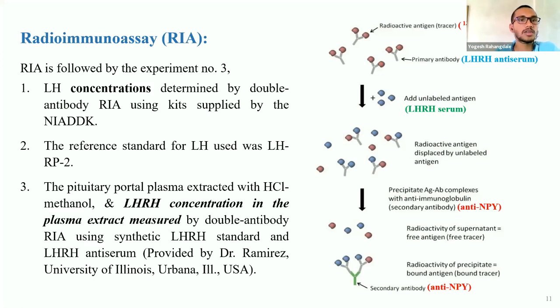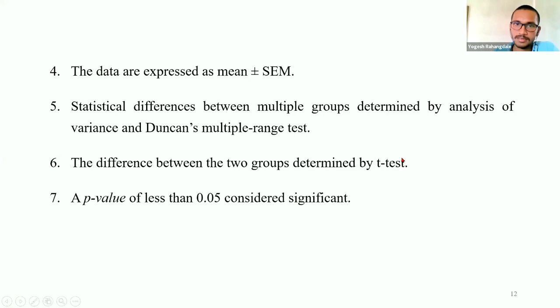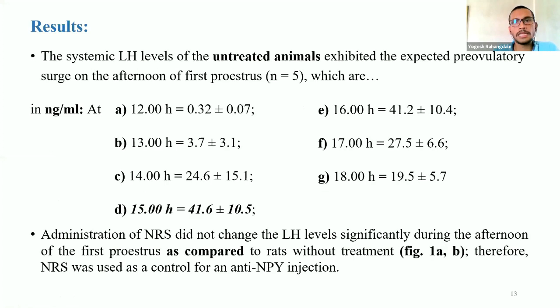And from this, the data are expressed as a mean plus or minus SEM, and the statistical difference between multiple groups is determined by analysis of variance and Duncan's multiple range test. In Duncan's multiple range test, there is a determination or identification of the variations in the results. The difference between two groups is determined by the t-test, and a p-value of less than 0.05 is considered significant. Then we'll move toward the result.